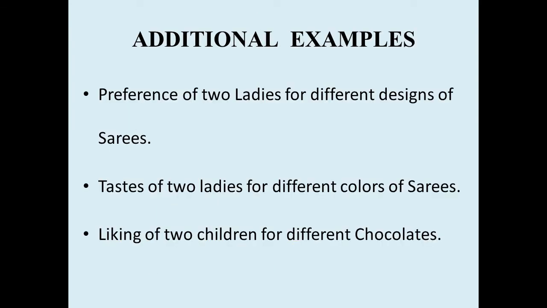I will give some similar examples where the variables cannot be measured, but we can rank them. Suppose two customers go to a shop, they see different varieties of saris, say 8 varieties. We ask them to arrange according to their preference. The first customer will say this is my first choice, next second choice, third choice.